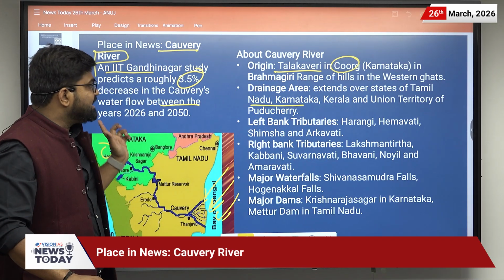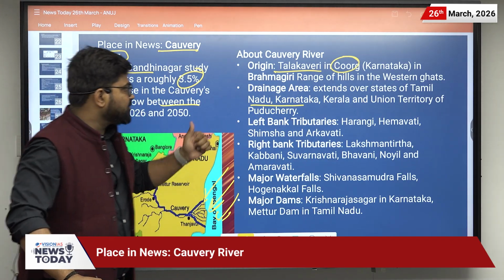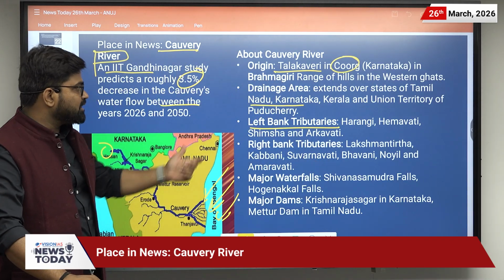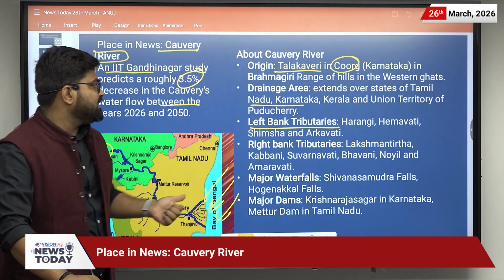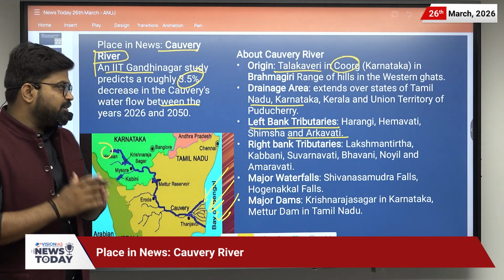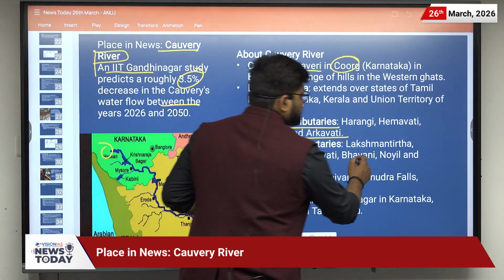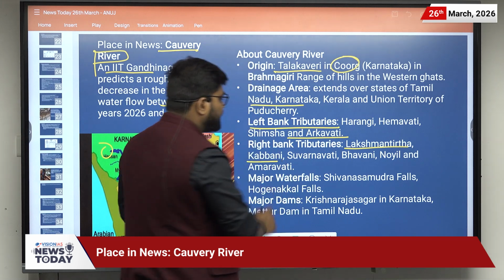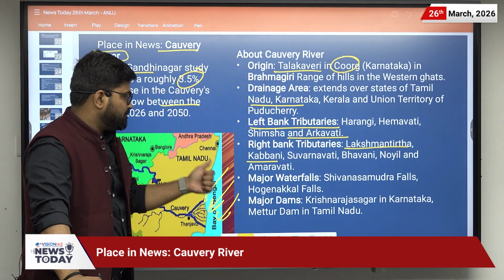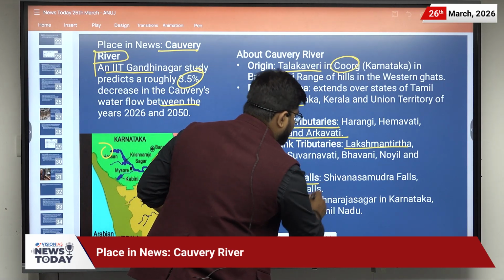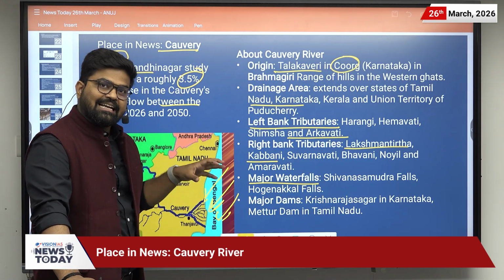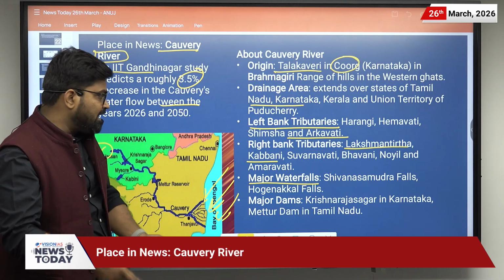That's why it is perennial. Then talking about its tributaries. So left bank tributaries include Hirangi, Hemavati, Simsa and Arkavati. And right bank tributaries include the Lakshmantrita, Kabani, Surnavati, Bhavani, Noili and Amravati. Okay, and major waterfalls include the Shiva Samundra Fall, Hokenakal Fall, and there are various dams as well on it,